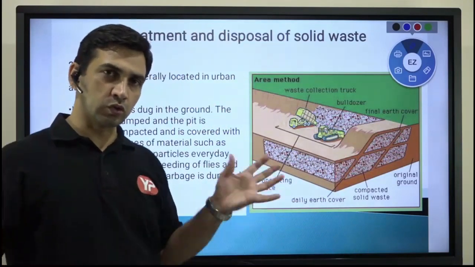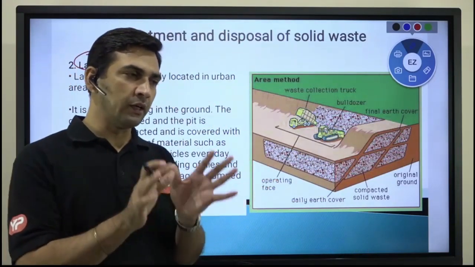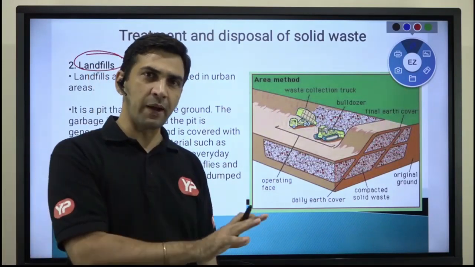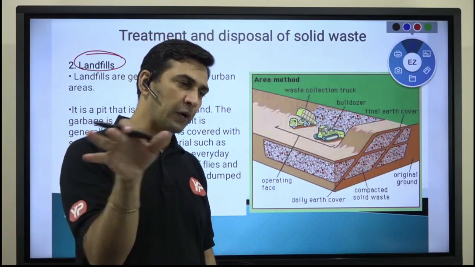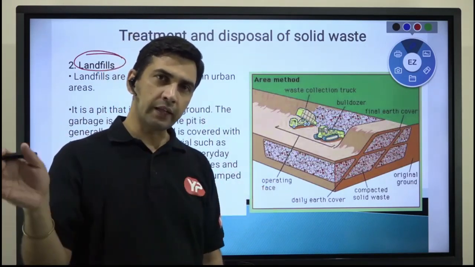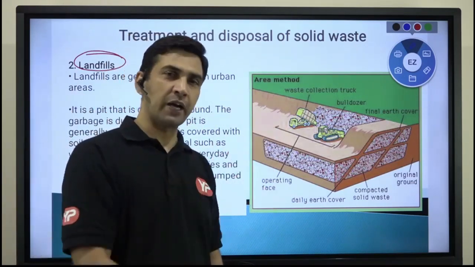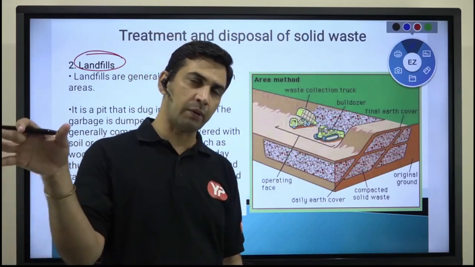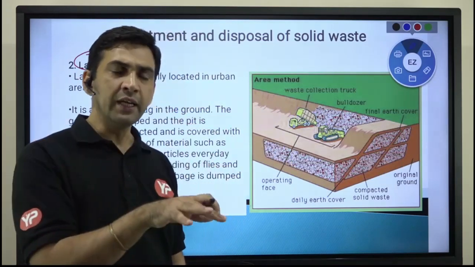So whatever the total waste that you are bringing, what will you do with that solid waste? You will compact it, crush it. After compacting, once you have collected all that waste in that particular day, you will spread a layer over that waste. Over the compacted layer, you will spread a layer of soil or similar kind of material.